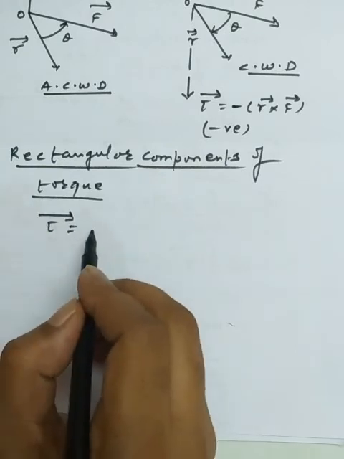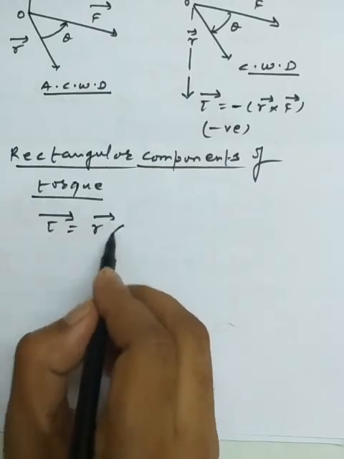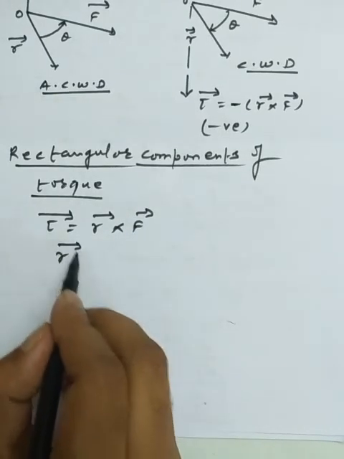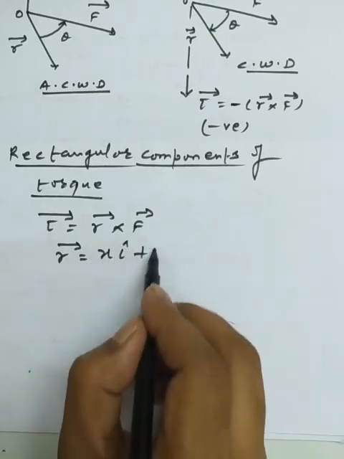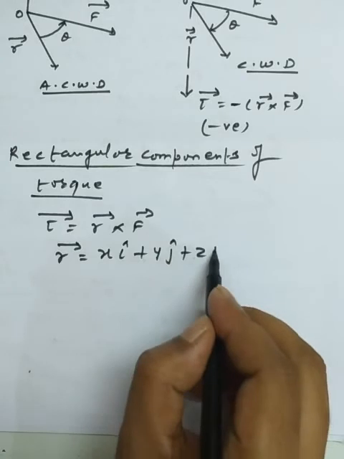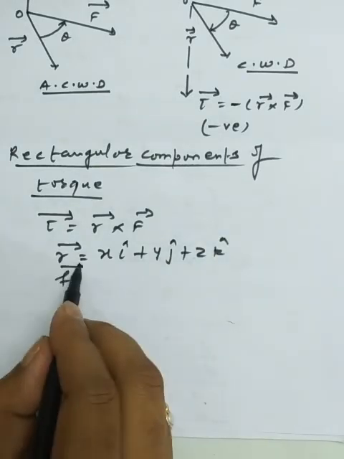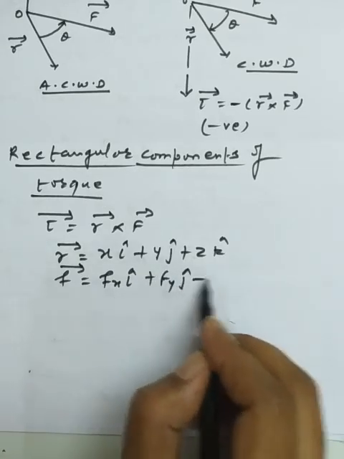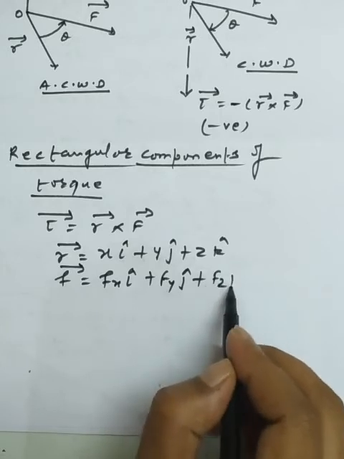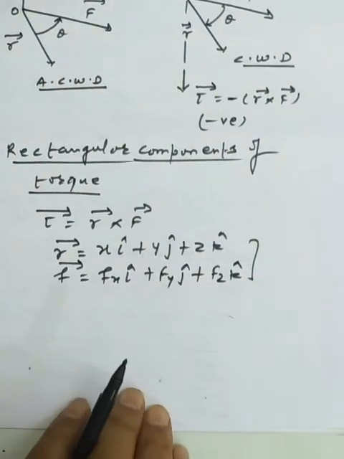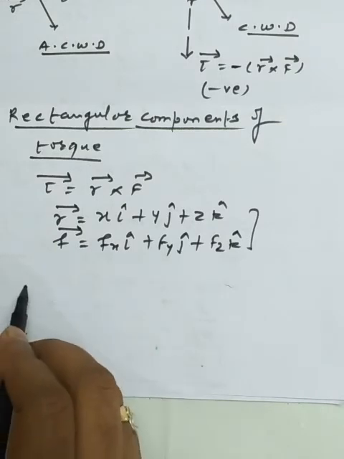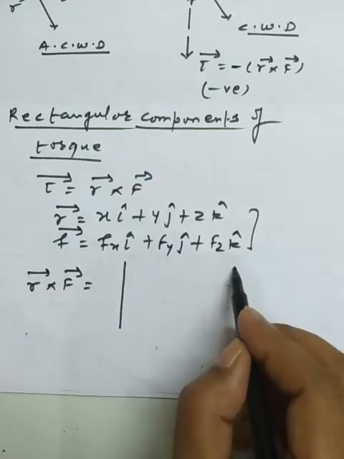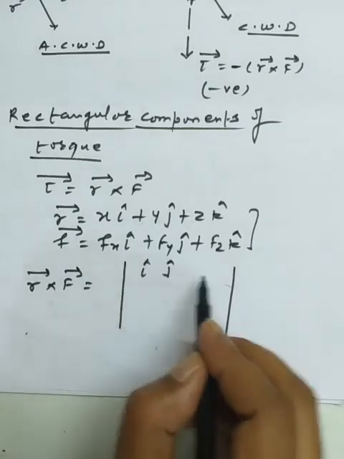Torque is a type of vector quantity, so it is a combination of r vector cross F vector. The position vector in terms of components is x i cap plus y j cap plus z k cap, and the force in terms of components is Fx i cap plus Fy j cap plus Fz k cap. So the torque is equal to r vector cross F vector, which is simply the determinant of i cap, j cap and k cap.